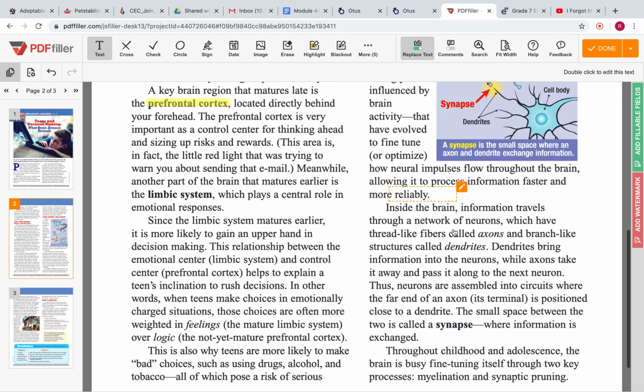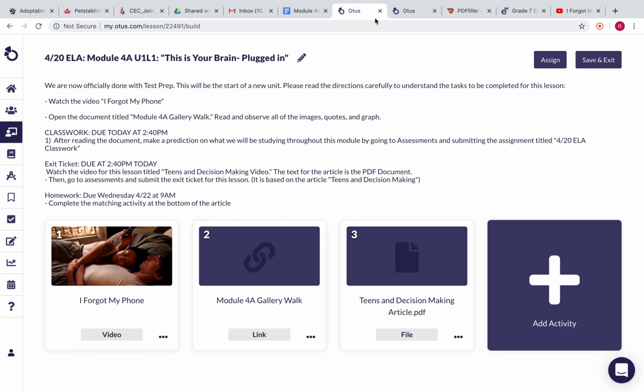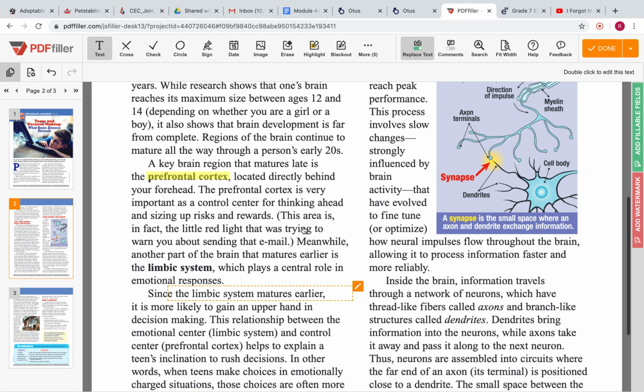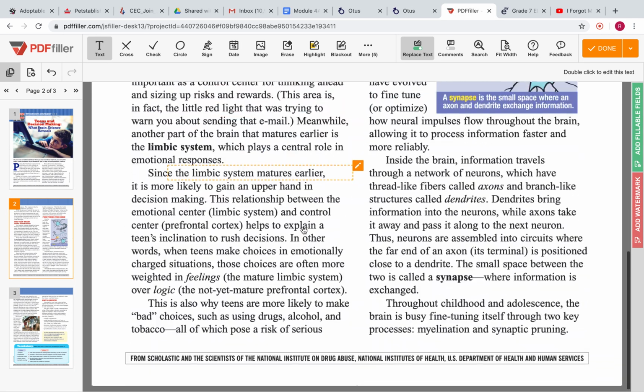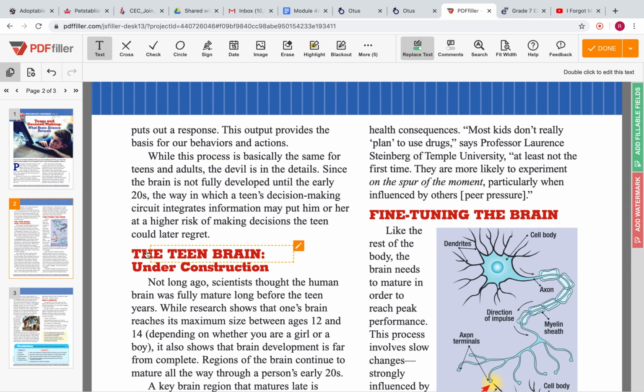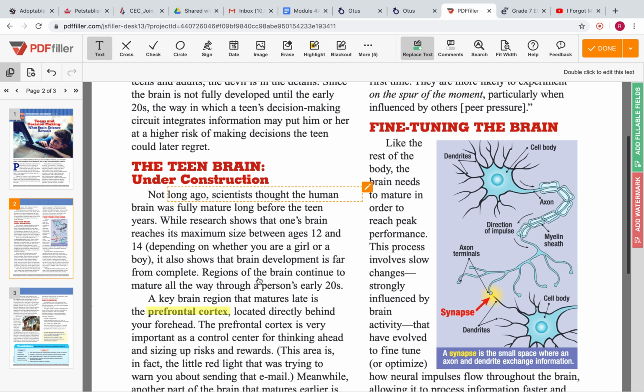Now, if we look back at the exit ticket, we now have somewhat of a better idea on how the teenage brain is not fully developed, because this entire section that we read pretty much discussed that, as well as how it affects the behavior of teenagers. So if you're looking to answer that exit ticket question, you should pay particular attention to this section that we just read, the teen brain under construction. Let's continue.